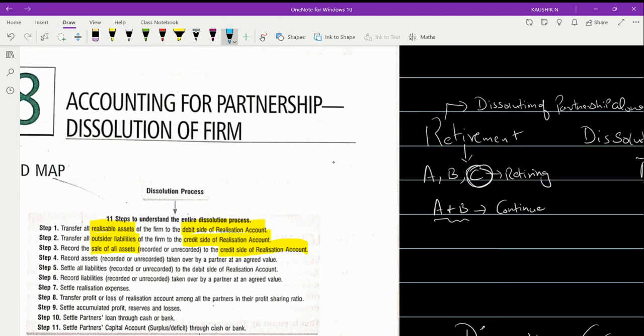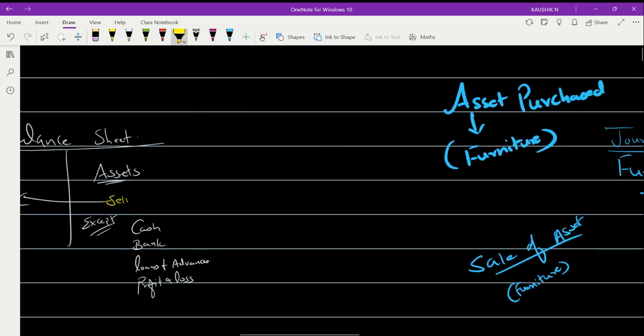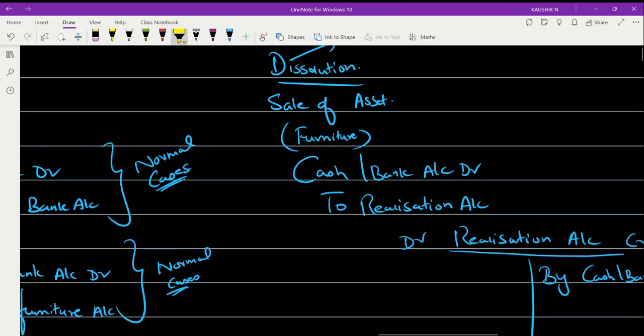ஸோ இதைத்தான் இந்த இடத்துல நமக்கு சொல்ல வந்திருக்காங்க. Okay, sale of asset என்கிற போது, when you are selling any asset, that asset whatever is being sold out will be recorded on the credit side of realization account. Is this clear to you all? Is this clear to you? Others, Manav, Charan?